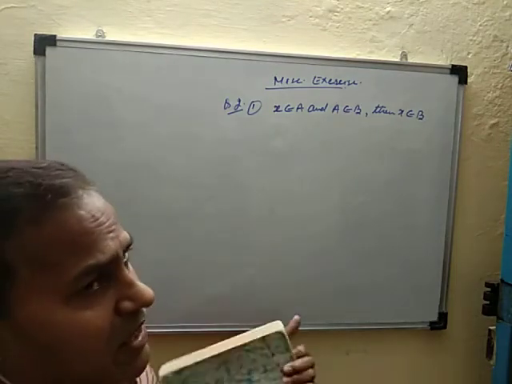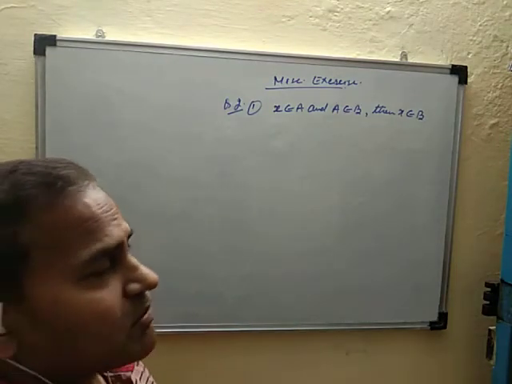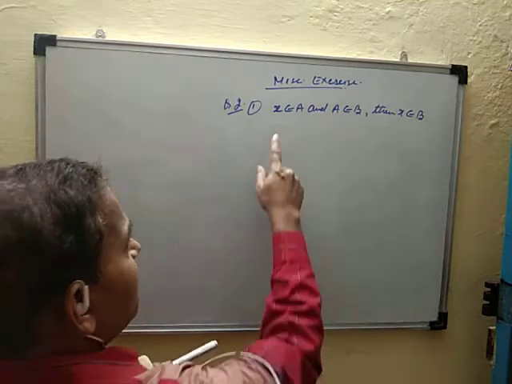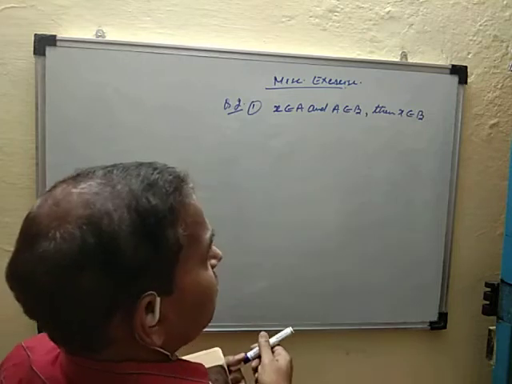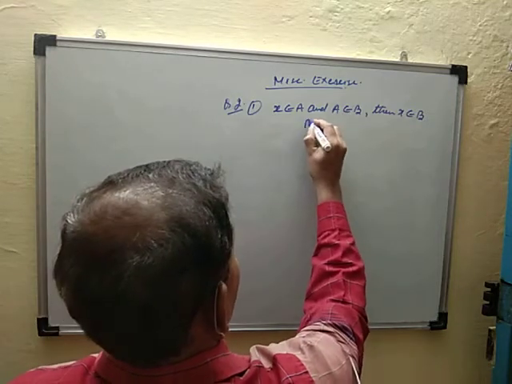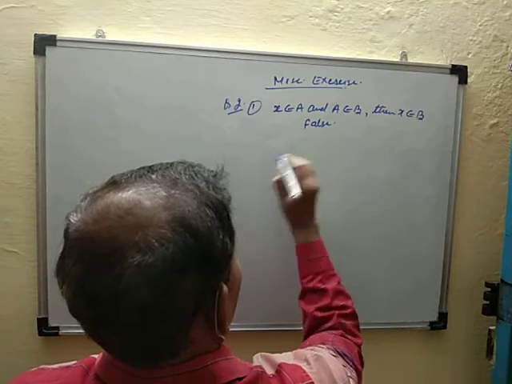If X belongs to A and A belongs to B, then X belongs to B. This statement is false. Why?